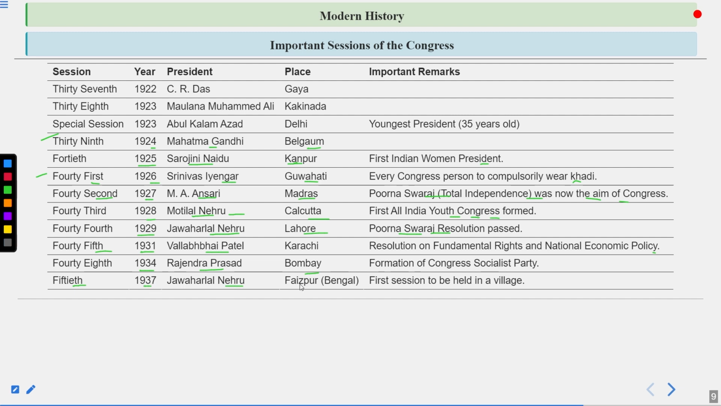Jawaharlal Nehru, at Faizpur, became the president, and it was the first session to be held in a village. First of all, do remember this was a very important session, as during this time the provincial elections were going on in our country. According to the 1935 Government of India Act, provincial autonomy was given, because of which provincial elections were to be held in our country.